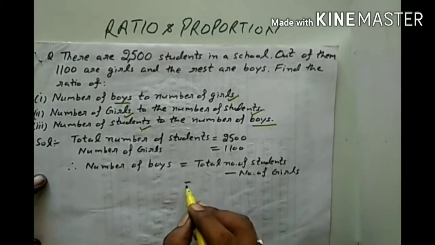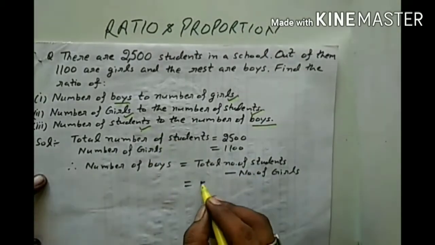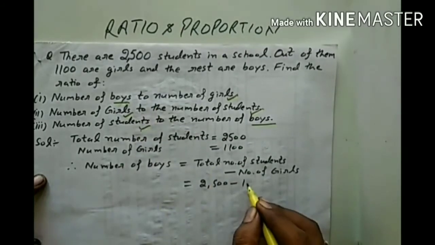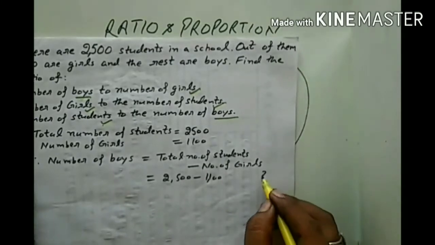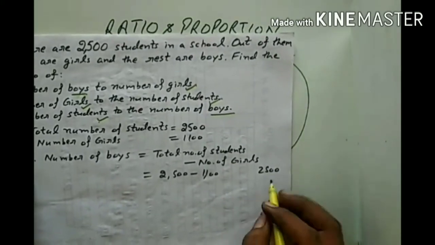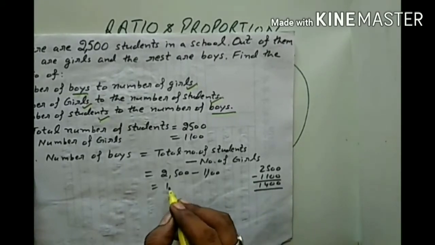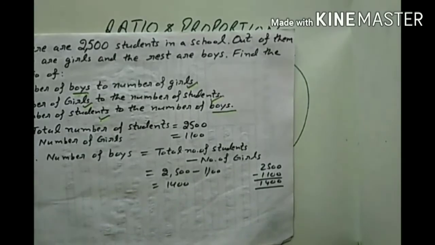So 2500 minus 1100 is 1400. Now we will solve all three parts of the question.